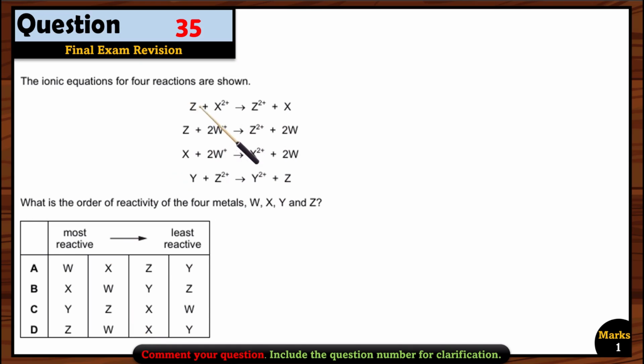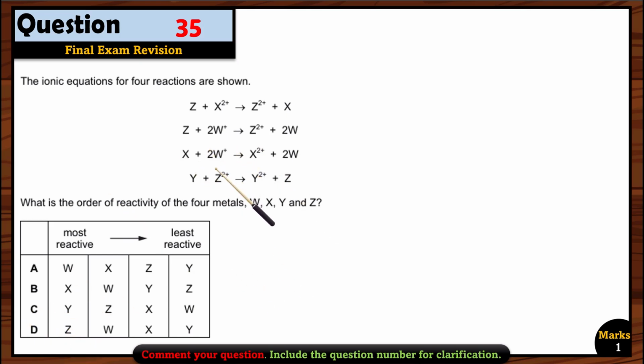So can we find where W and X both come after Z? Here is Z, and W and X come after it. Same here, it is coming after this. But here, if you see, X and W are before Z. So only option C or D can be right because Z is more reactive than X and W. So now let's see which option is right.